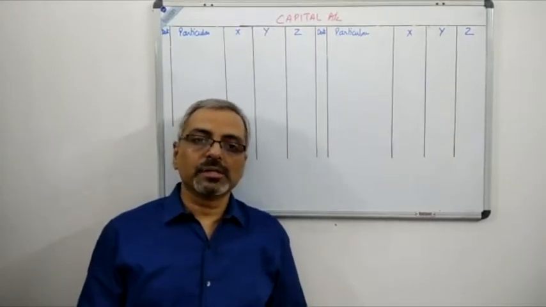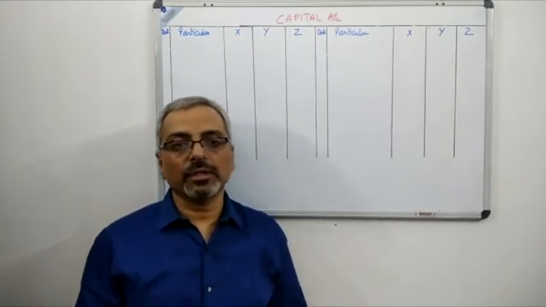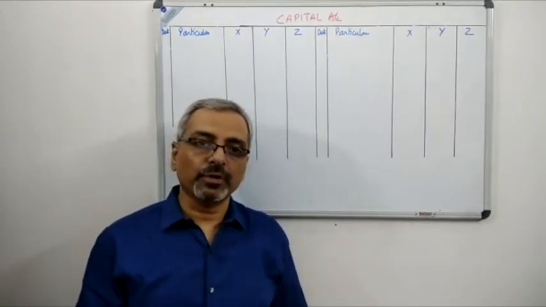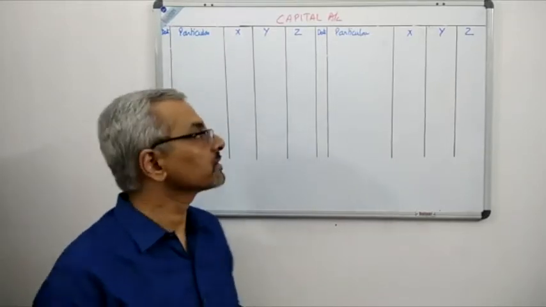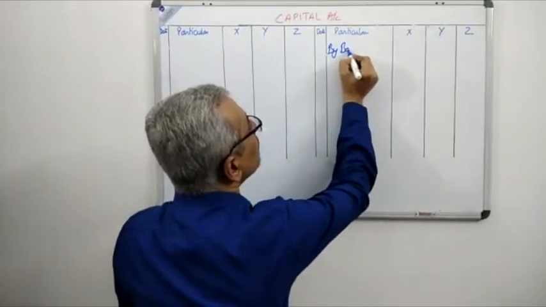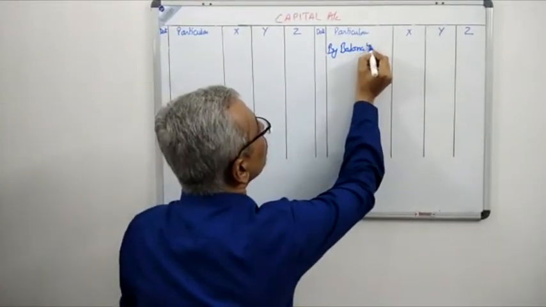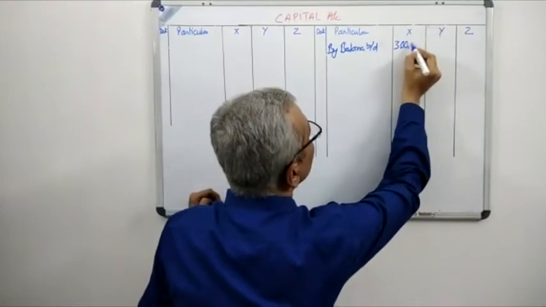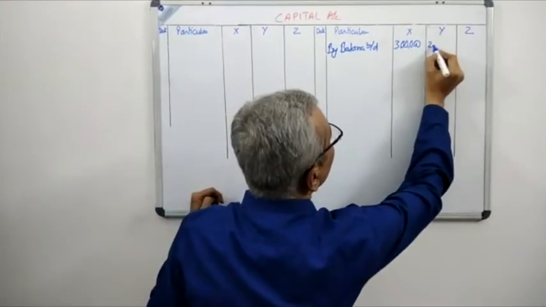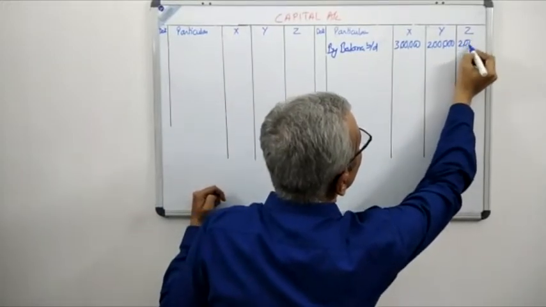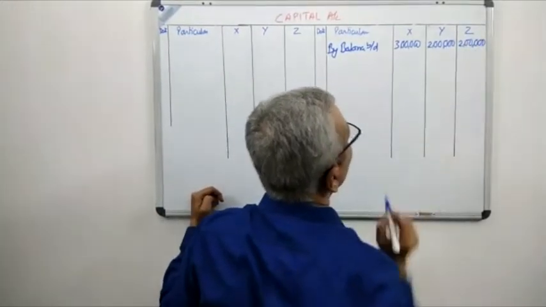Now the question has given us the capital balance of the three partners as 3 lakh, 2 lakh and 2 lakh respectively. So that will be the first entry which will start in the credit side. So the first entry in the credit side will be by balance brought down. First partner X, that is 3 lakh. Second partner is Y, which is 2 lakh. And the third partner is Z, which is the retiring partner, is also 2 lakh.